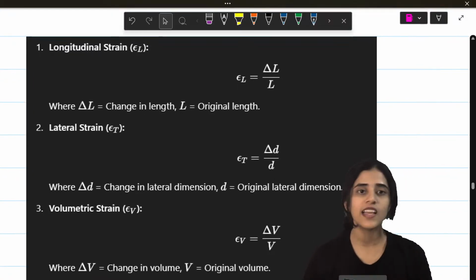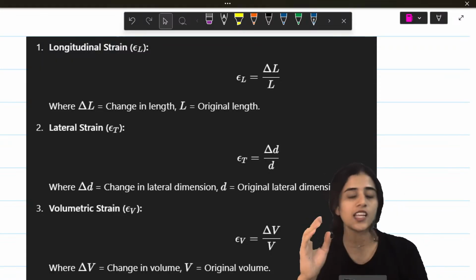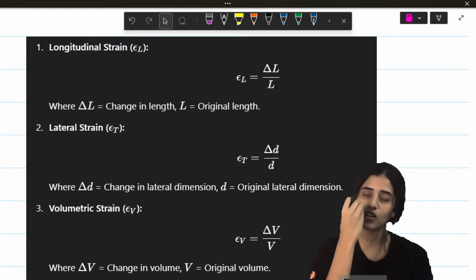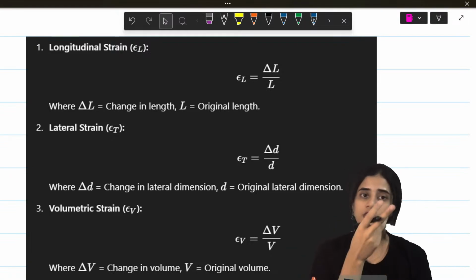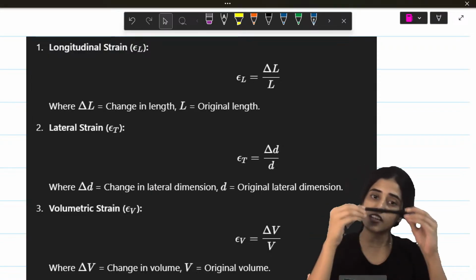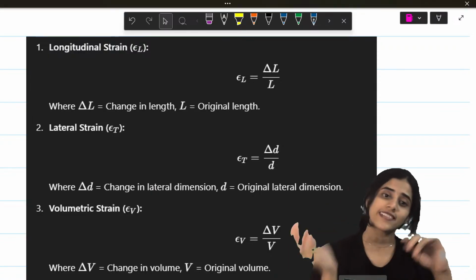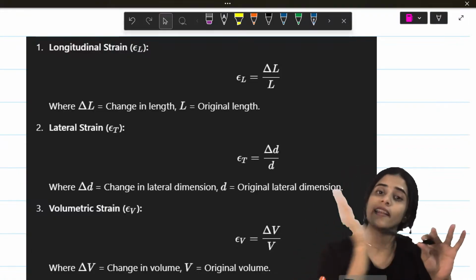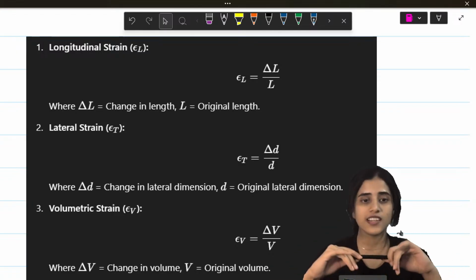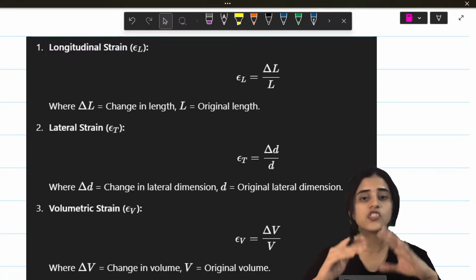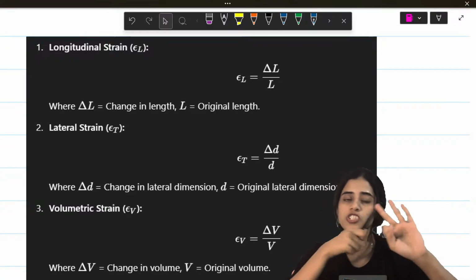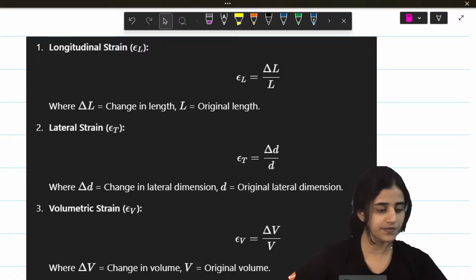Okay. Next is longitudinal strain. So what is, as I said, what is strain? Strain is change in dimension by original dimension. As I said, one dimension is length, so longitudinal strain is change in length by original length. Now what is lateral strain? Lateral strain is delta d by d, which is change in lateral dimension by original lateral dimension. Volumetric strain is change in volume divided by original volume. So there are 3 types of strain: longitudinal, lateral, volumetric.